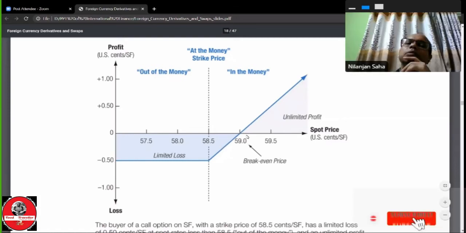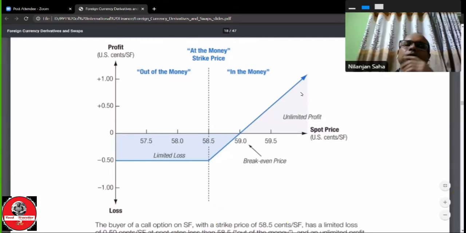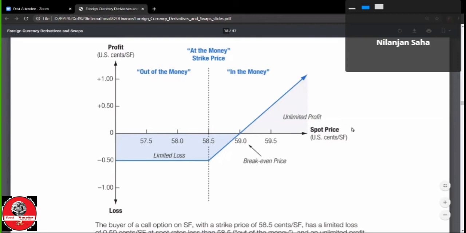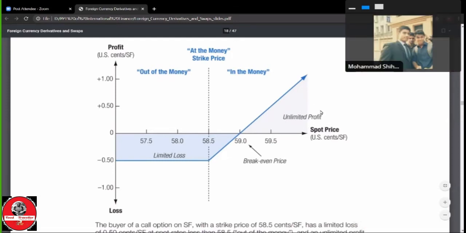If the spot price increases beyond 59, to 59.5 and so on, and the option is exercised, the buyer's profit is unlimited. Why do we focus on unlimited? We don't know how much the price will increase within the maturity date. Therefore, we use the term unlimited. Now is it clear?